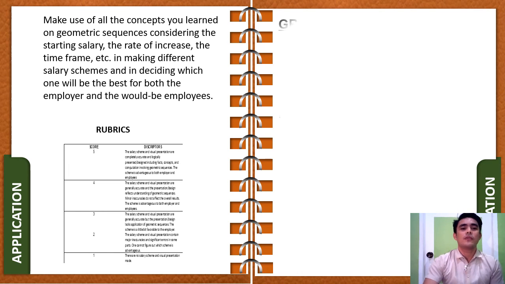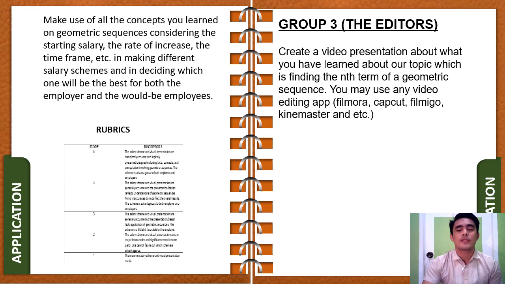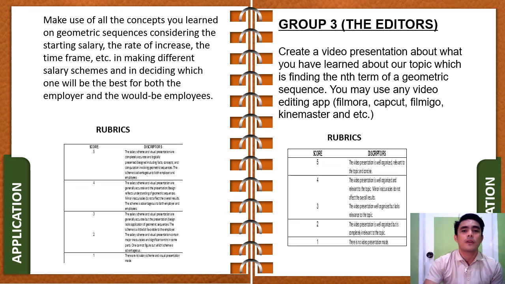For group 3, you guys are going to become the editors. You editors, you're going to create a video presentation about what you've learned about our topic, which is finding the nth term of a geometric sequence. You may use any video editing app like Filmora, CapCut, Filmigo, KineMaster, and etc. And here is the rubrics for your output.